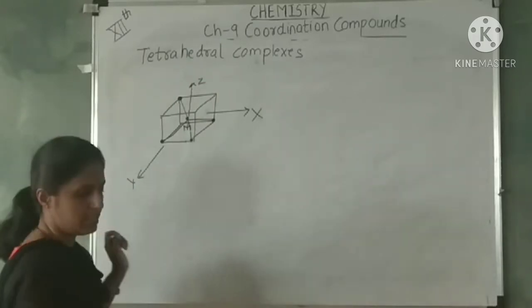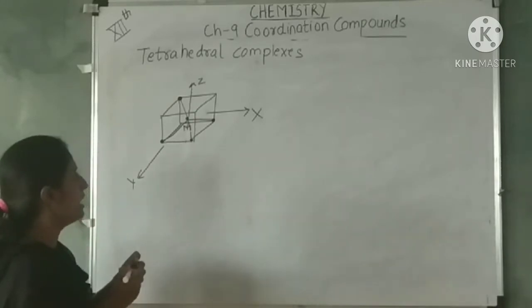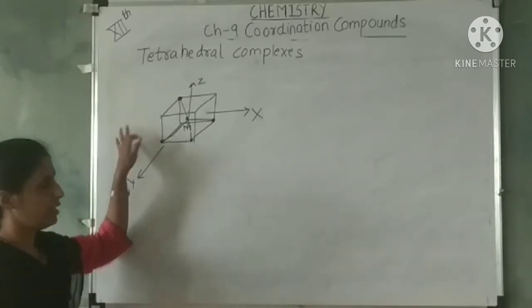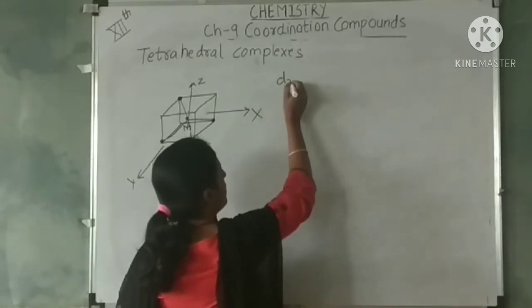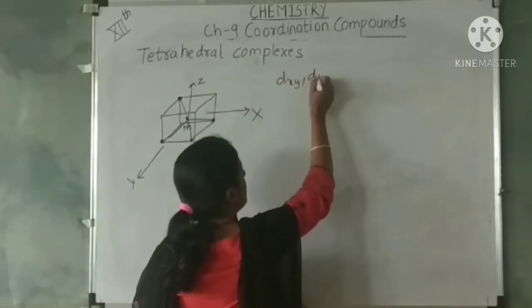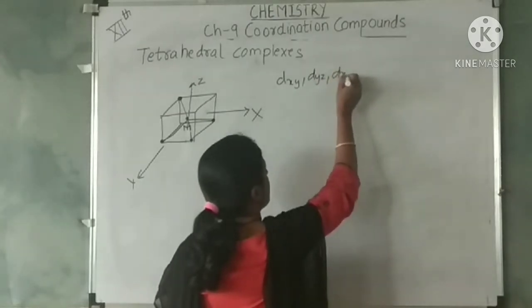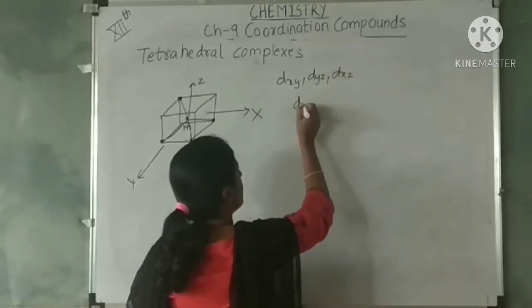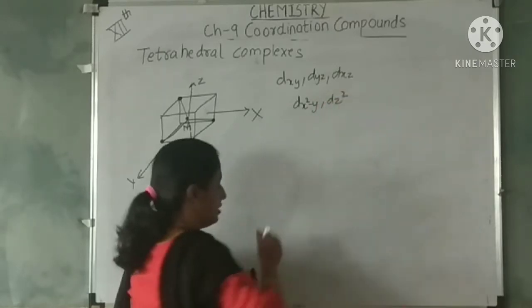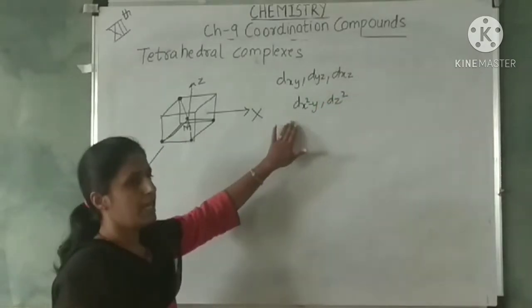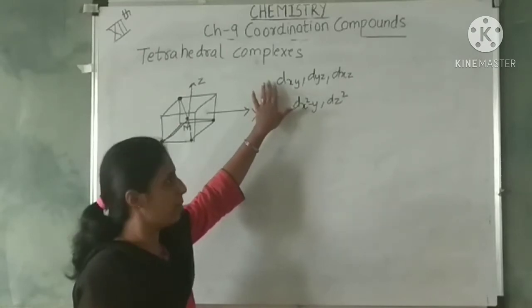Now you can see the ligands are not actually located along the axes. We have seen that 5 d orbitals are there: dxy, dyz, dxz, dx2-y2 and dz2. Some of these are axial orbitals and the others are non-axial orbitals.